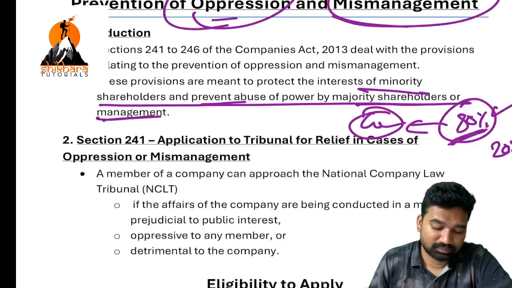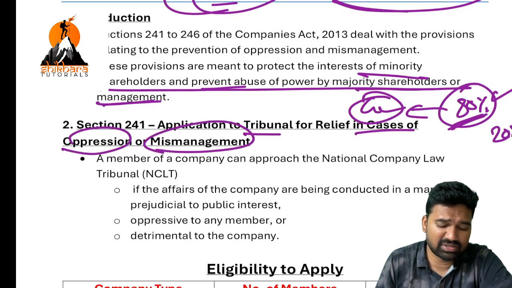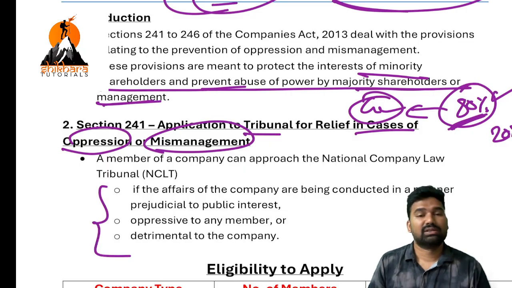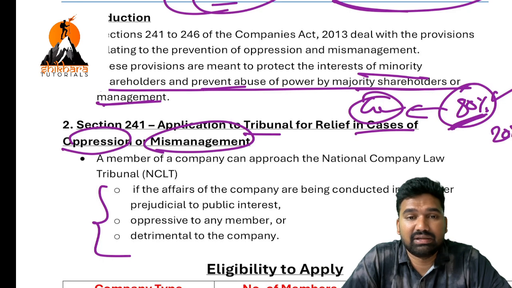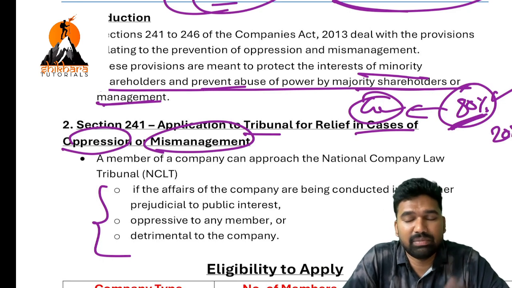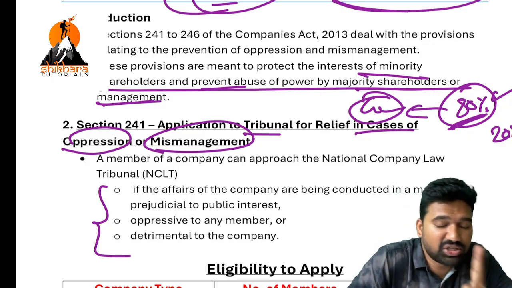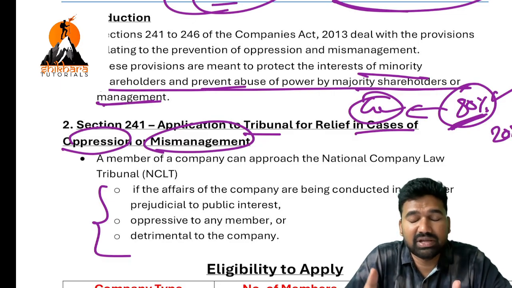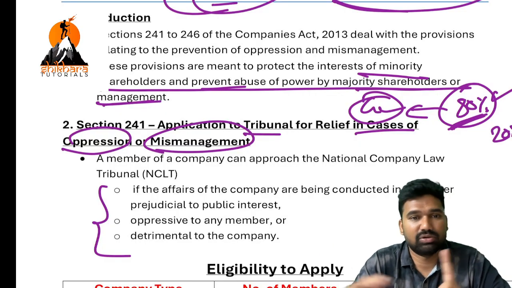Okay, so next one, application to tribunal for relief in case of oppression or mismanagement. This is very important. These are the three cases where you can approach NCLT regarding oppression or mismanagement. Number one, if the company's affairs are conducted in a manner prejudicial to the public interest, in an adverse, negative way, then you can approach.